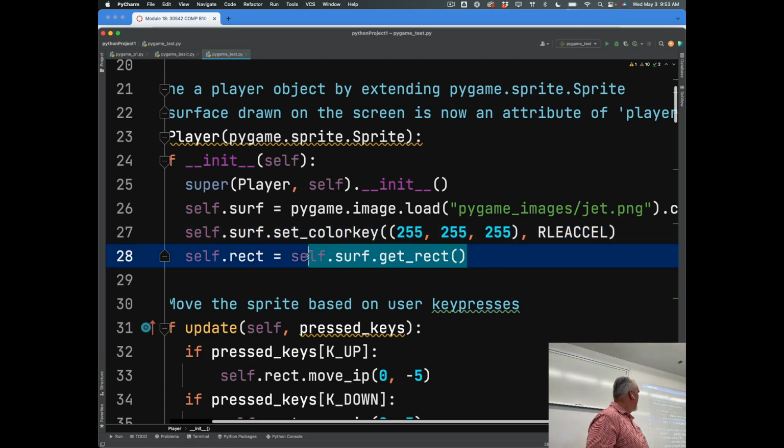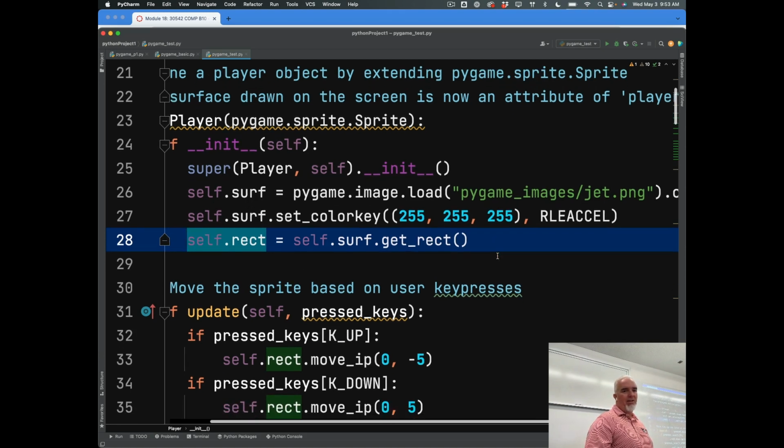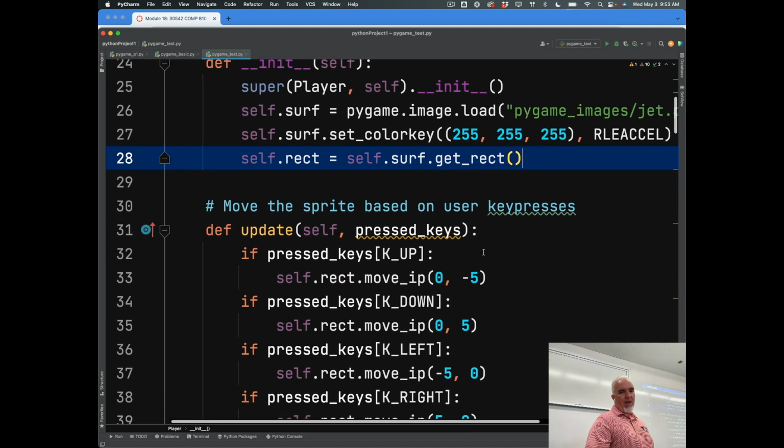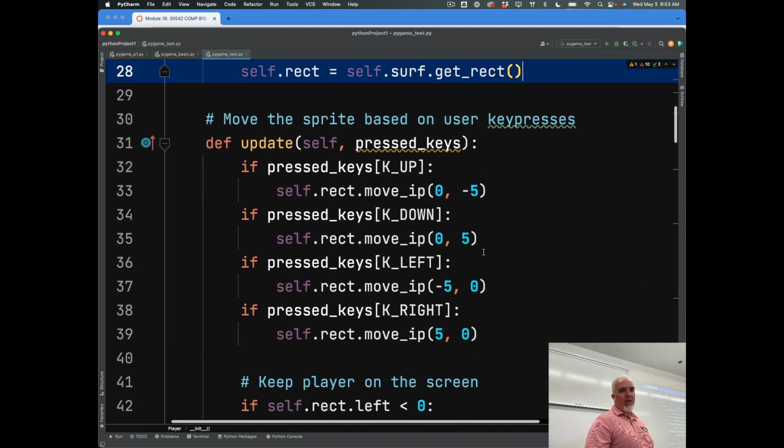And then this is just a function that takes all of this information and sets that rectangle. It basically says the size of this object is based on the surface size, and we need to know the size so we know when we hit something.